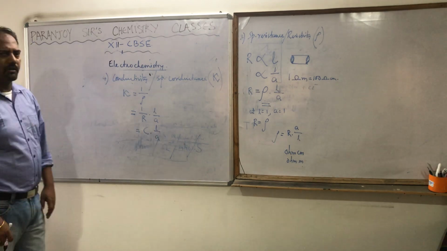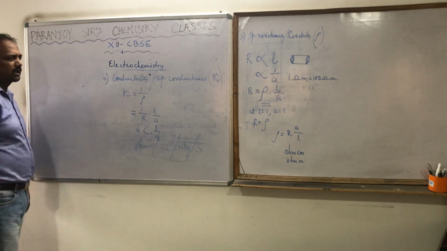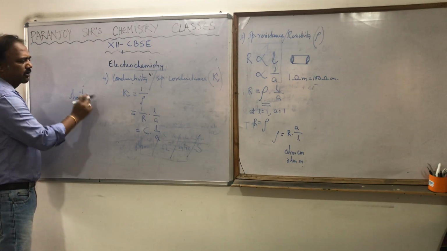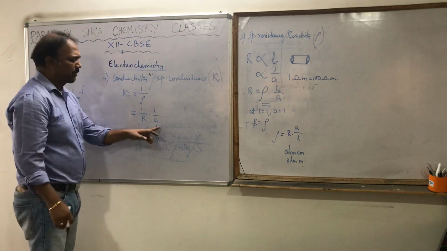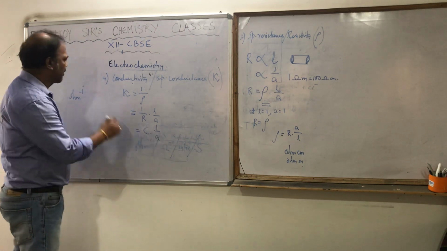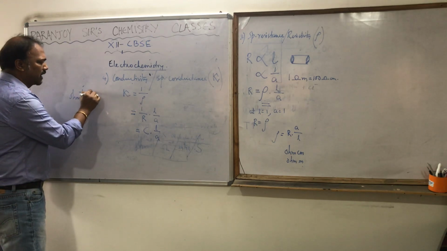What is the unit now? Let us come to the unit. Unit of conductance is ohm inverse. If I write in CGS system, this is centimeter, this is centimeter square. So centimeter divided by centimeter square is centimeter inverse.